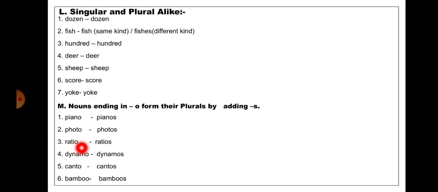Ratios. Dynamo, the word is ending with O. So by adding S to the singular, it will become plural. Dynamos. Canto, the word is ending with O. So by adding S to the singular, it will become plural. Cantos. Bamboo, the word is ending with O. So by adding S to the singular, it will become plural. Bamboos.